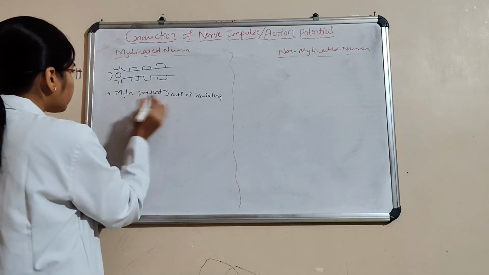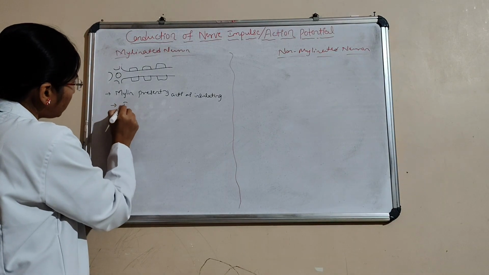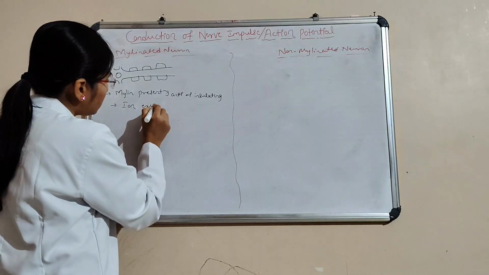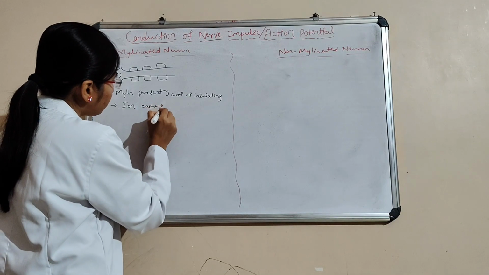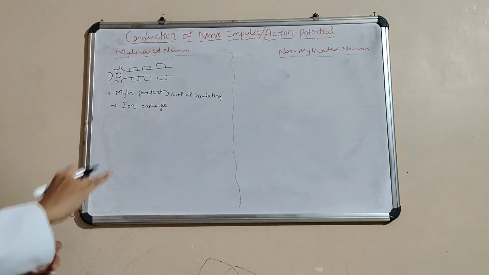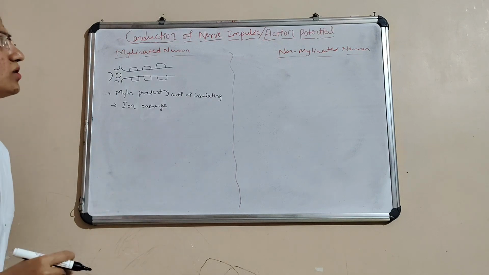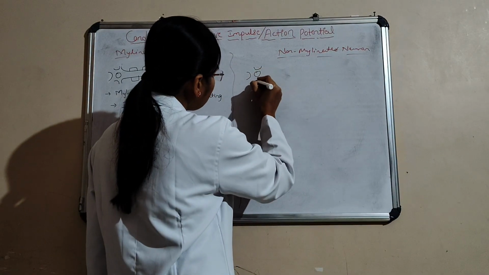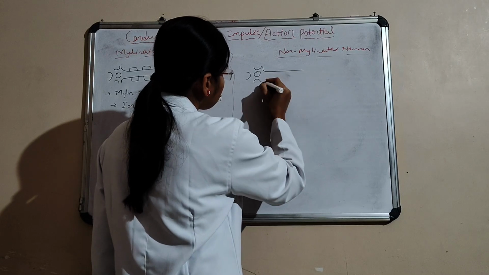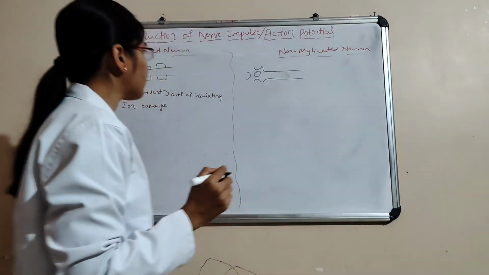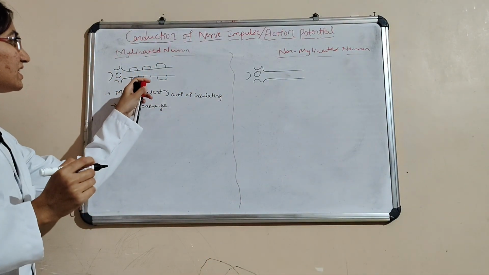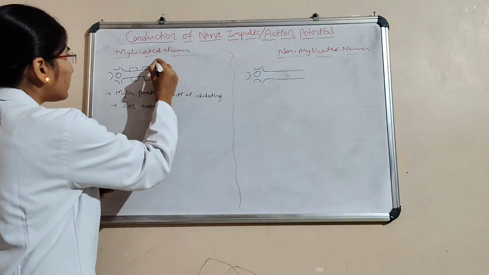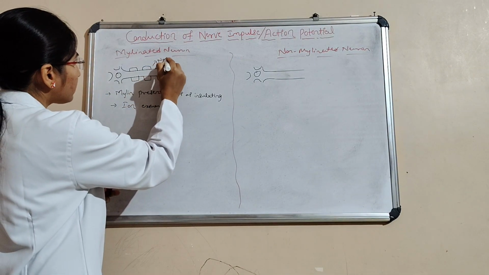Due to that insulation, ion exchange is very rapid. Here, in the other neuron, same thing, but there is a gap, that is, the node of Ranvier is present.